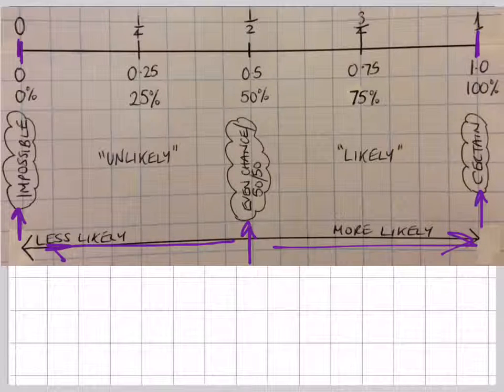And probabilities can either be given as a fraction, or as you see here, we've got probabilities given as a decimal, or here given as a percentage.